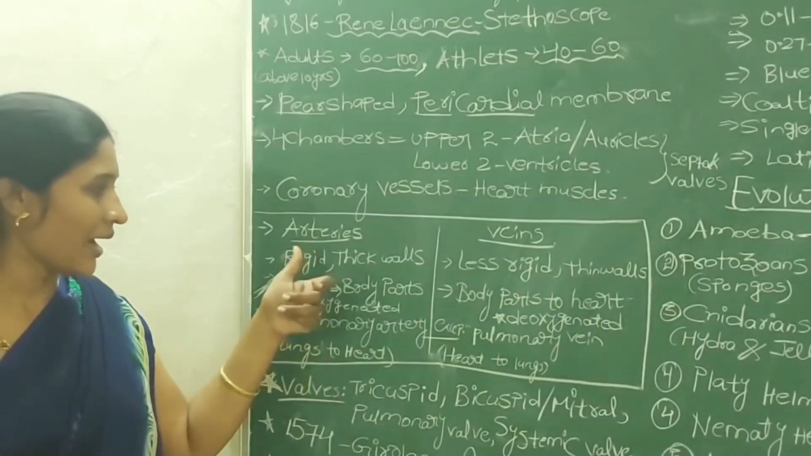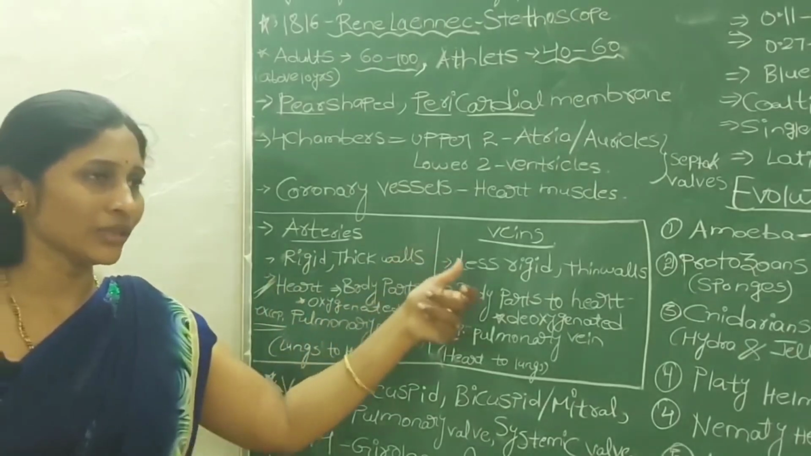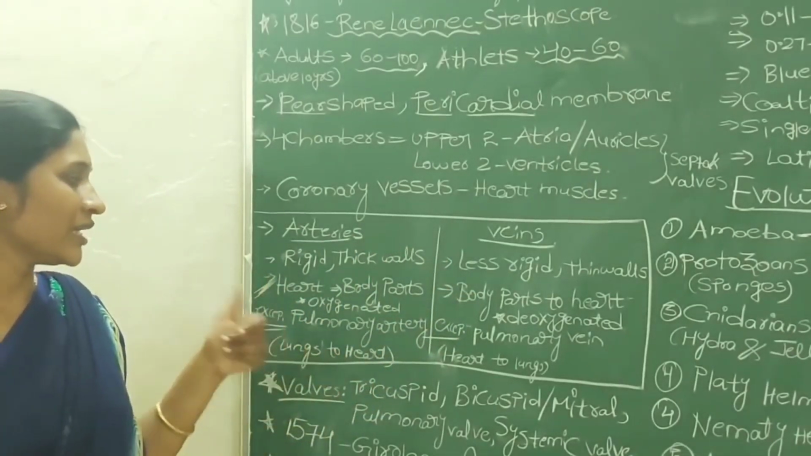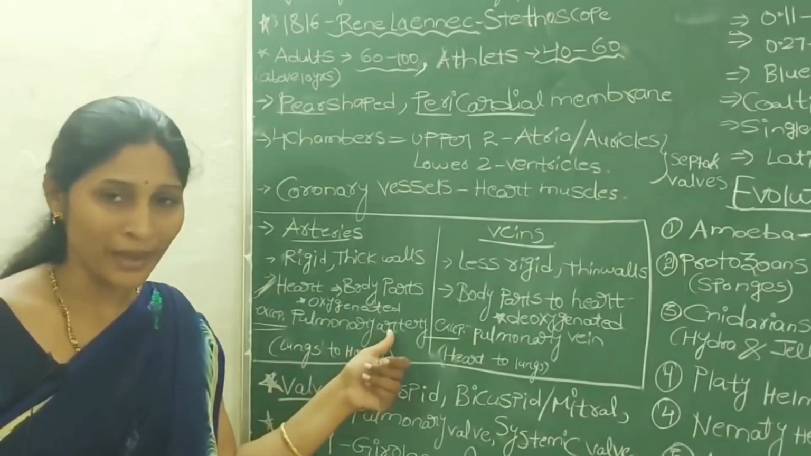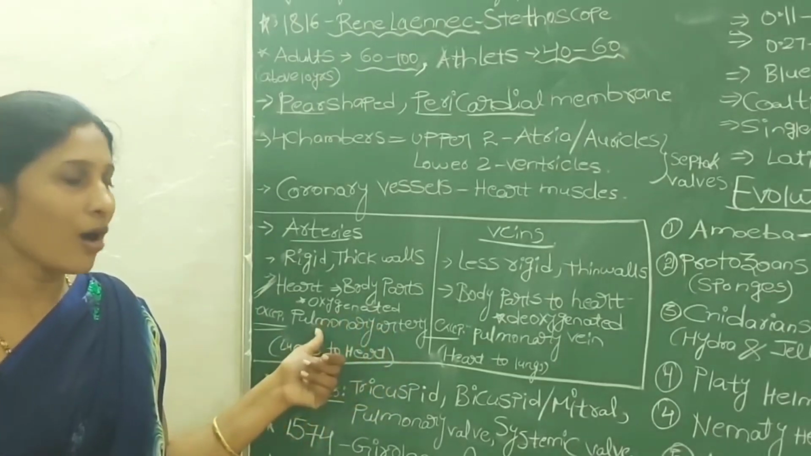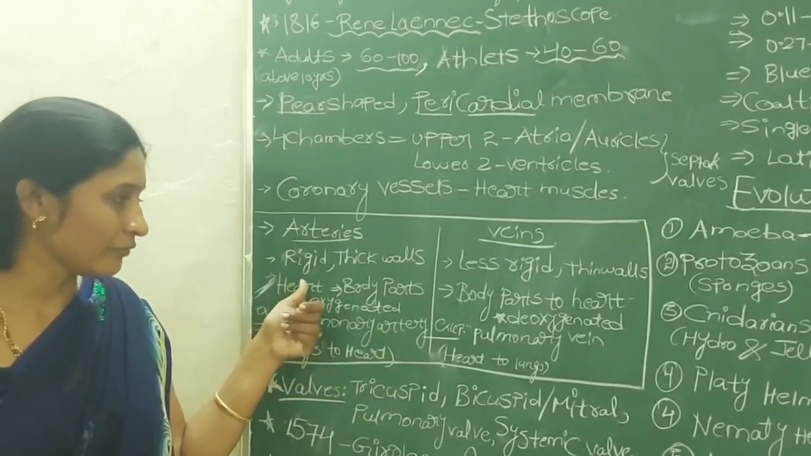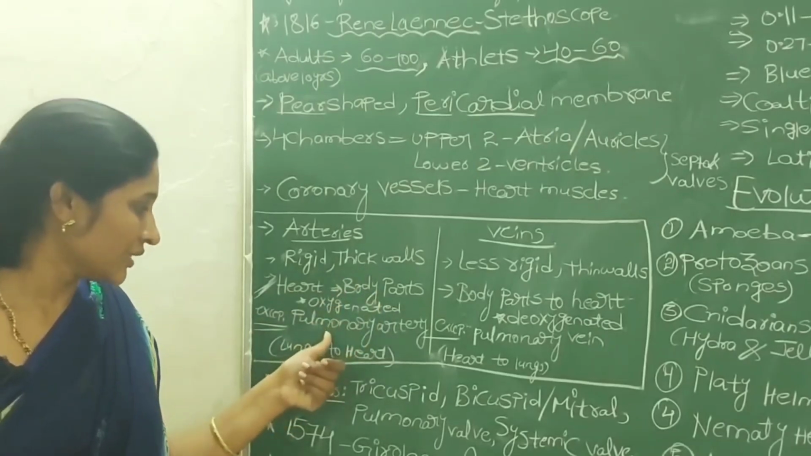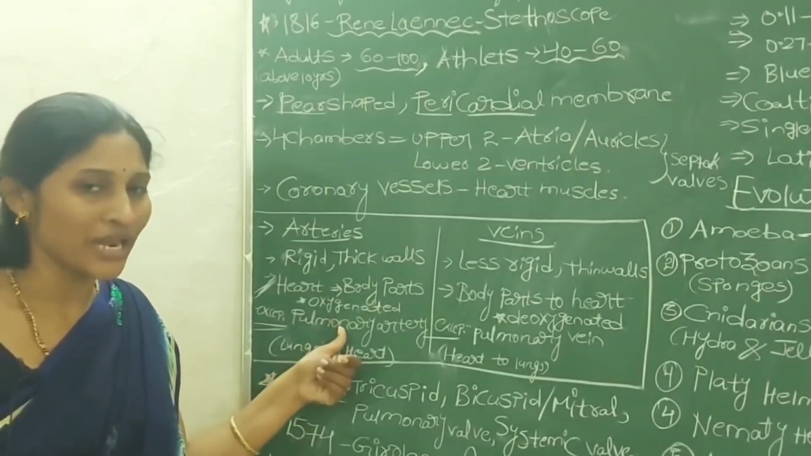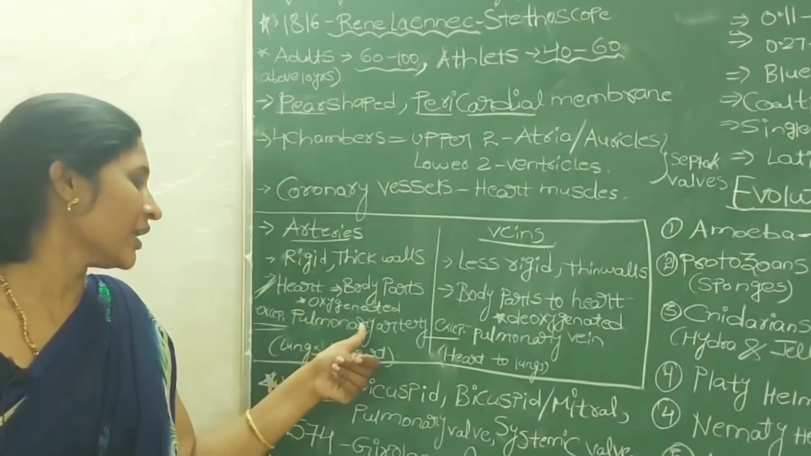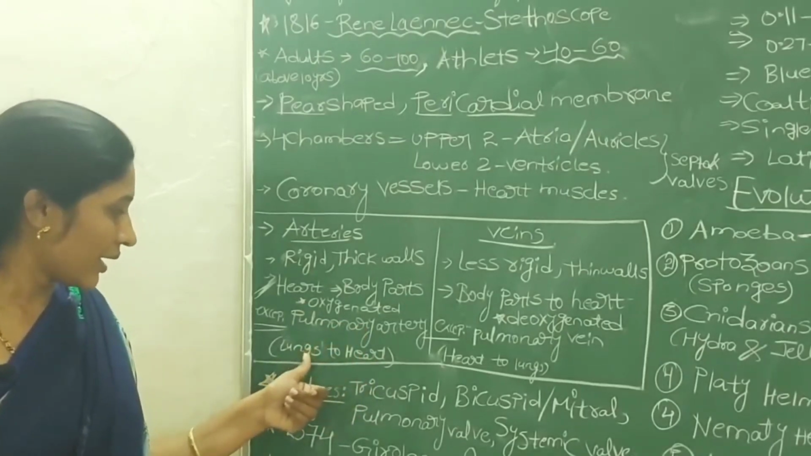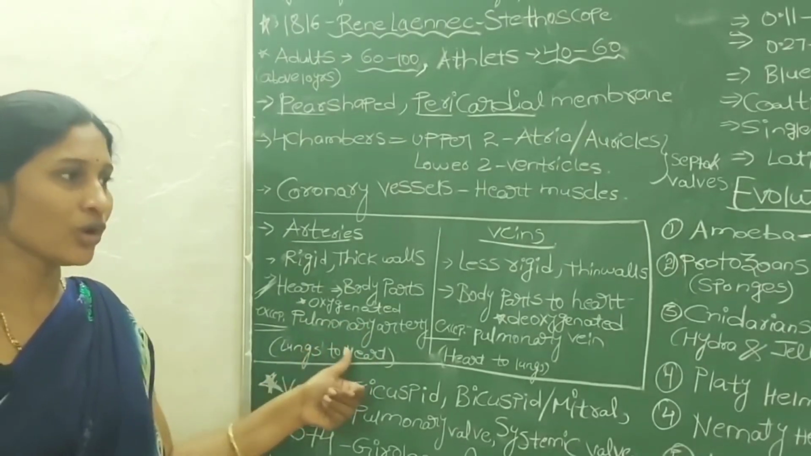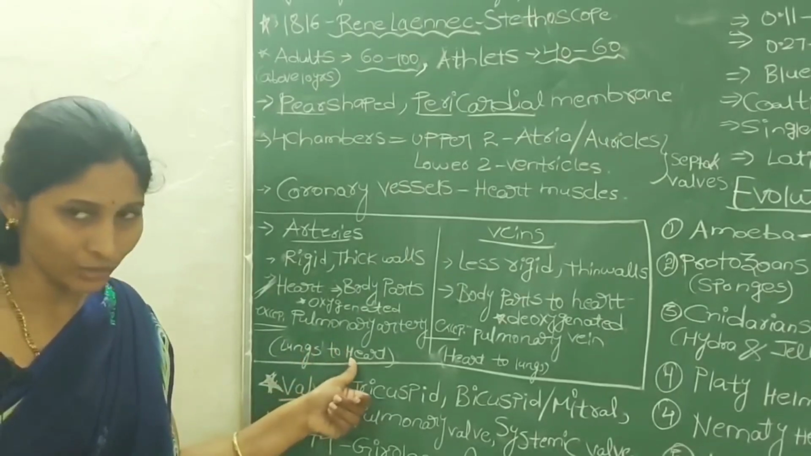All the arteries do the same function and all the veins do the same function. But there is one exception that we call the pulmonary artery. All remaining arteries carry blood from heart to body parts. But this one is the exceptional case. The pulmonary artery is the only artery which transports blood from lungs to heart.